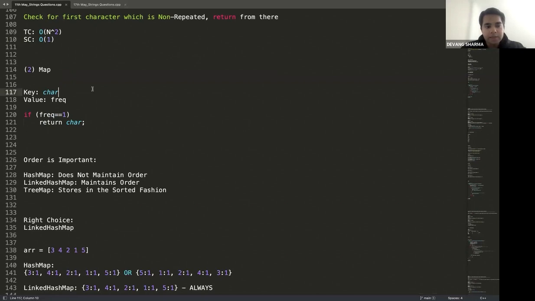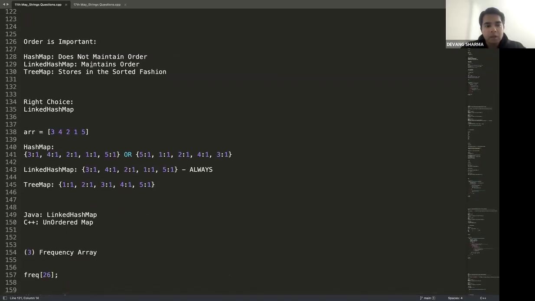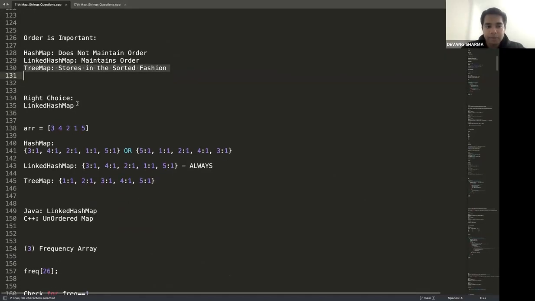Or second, since we are talking about frequency here, I can keep a map. In that map, my key will be the character and my value will be the frequency. The moment frequency becomes 1, I can return the character. Now in that code, if you're using a map, the order becomes important. Why? Because we need to return the first unique character. In a hash map, the order is not maintained. In a linked hash map, the order will be maintained. In a tree map, the order will not be maintained; it will be stored in a sorted fashion. So if I'm implementing in Java, I'll probably use a linked hash map.